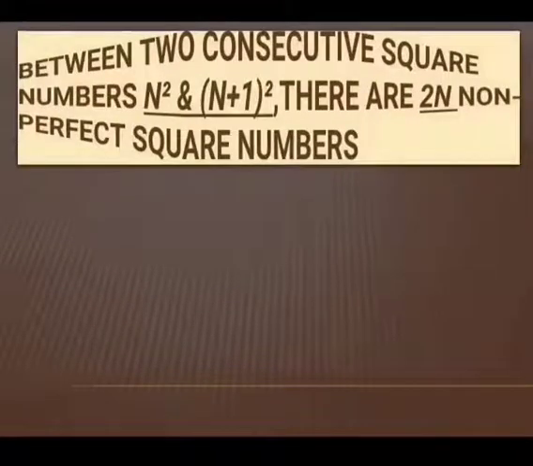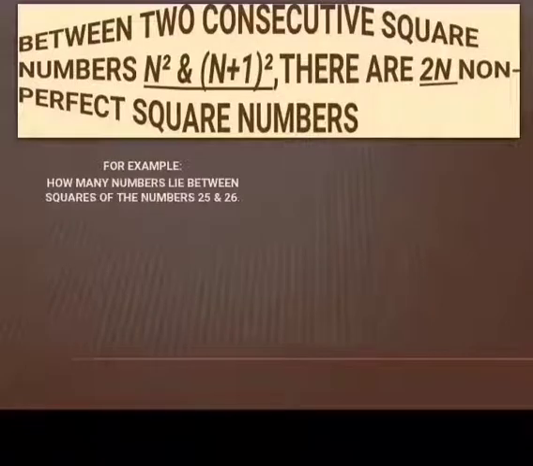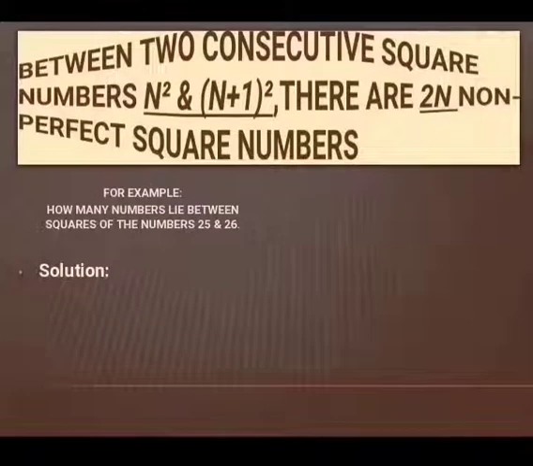Let's come to the next topic. We have the next property. Between two consecutive square numbers n squared and (n plus 1) squared, there are 2n non-perfect square numbers. According to this property, we have to find out the numbers that lie between the squares of the given two consecutive numbers. Let's get a little more clear with the help of an example.